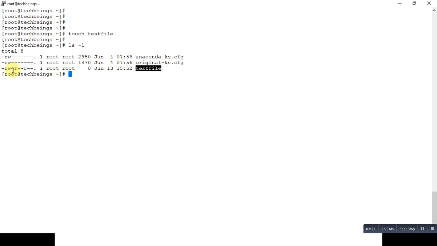So what are these? We spoke about three different types of permissions: the first three are for the user, the next three are for the group, and these last three are for others, that is, all users. So here the default is rw-r--r--. We will see in the next slide how it is calculated.